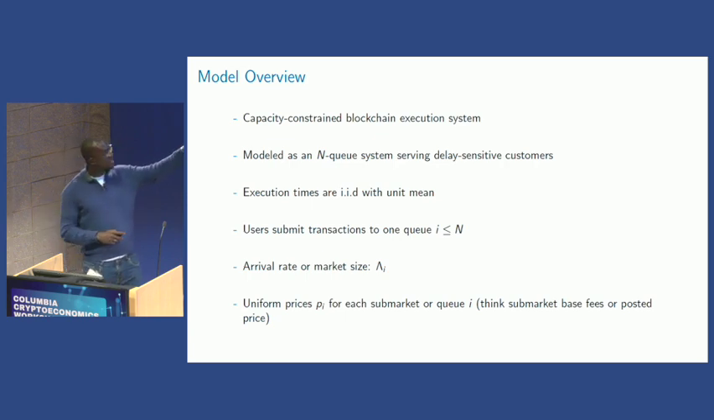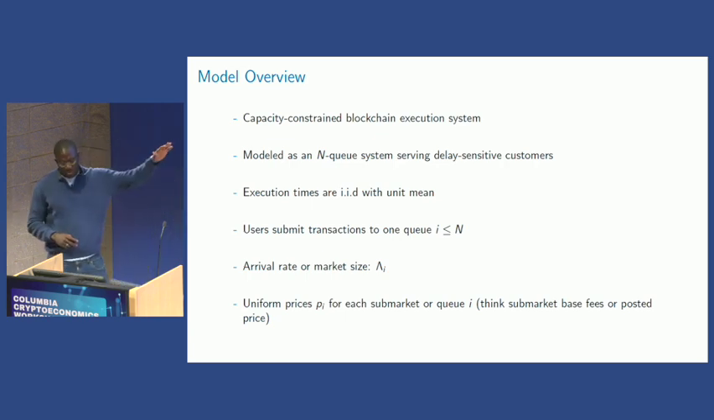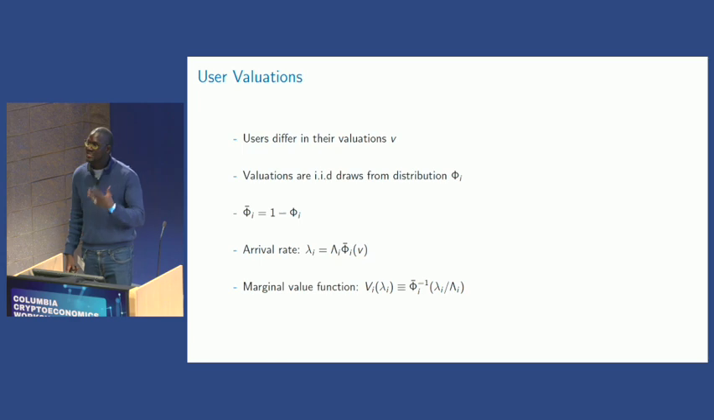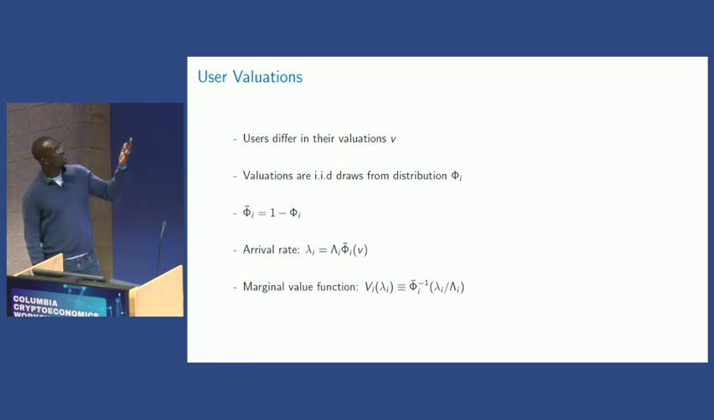Then we assume that we fix uniform prices for each submarket Q_i, thinking of a base fee. In this situation there are no issues around incentives, the valuation distribution is known, and there is no private information, which is fine for our purpose. Other notation and definitions: users differ in their valuations, which essentially gives us a distribution, and how much the arrival rate affects the efficiency of the system.